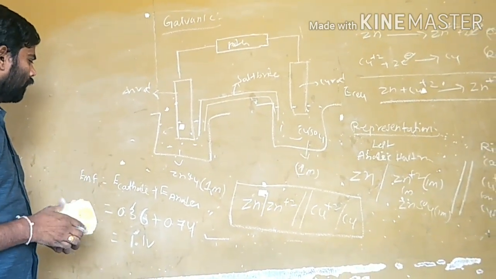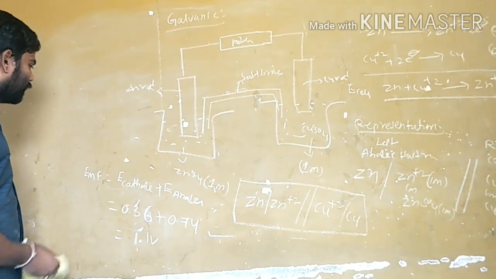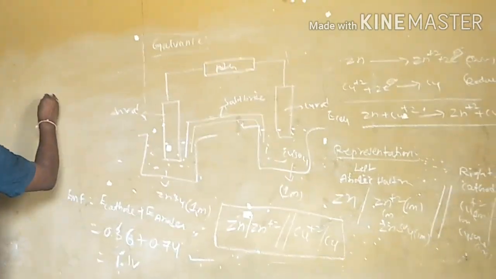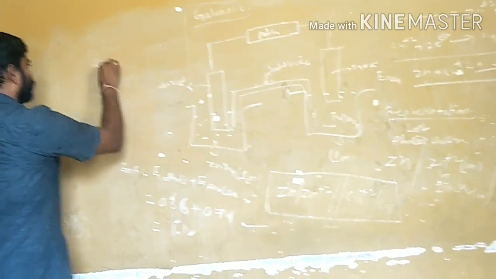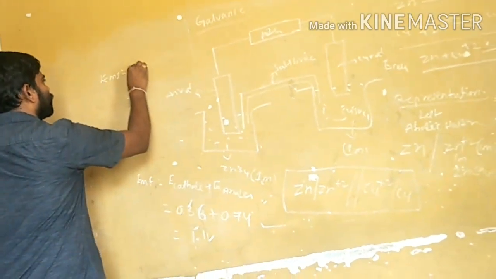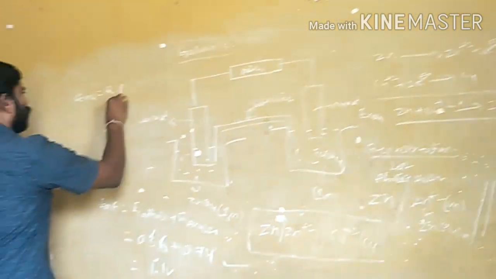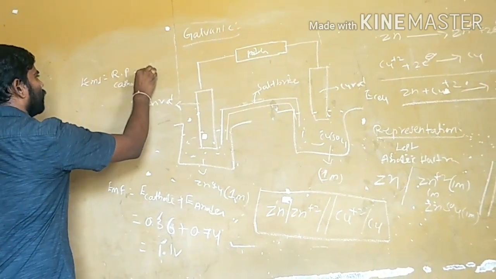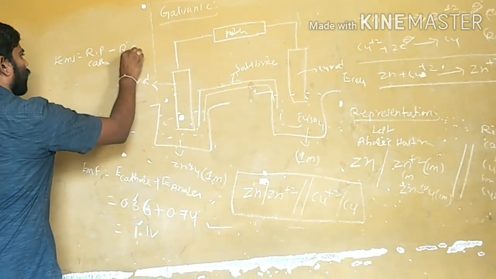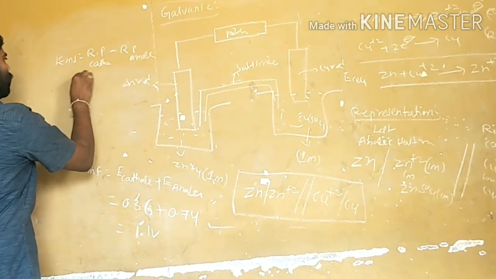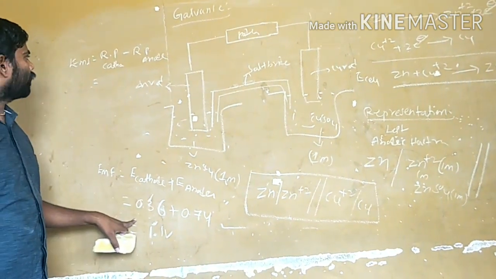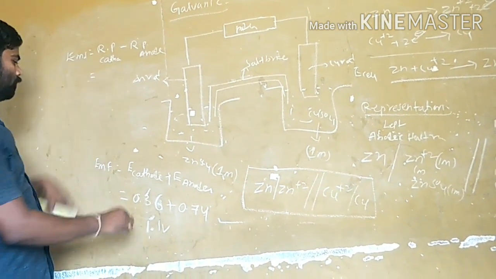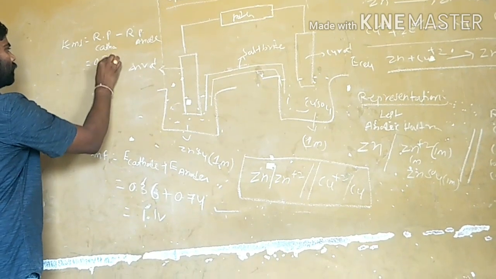Now, in another way, you can calculate the EMF. EMF is equal to the reduction potential of the cathode minus the reduction potential of the anode. What is the reduction potential of the cathode? 0.34.